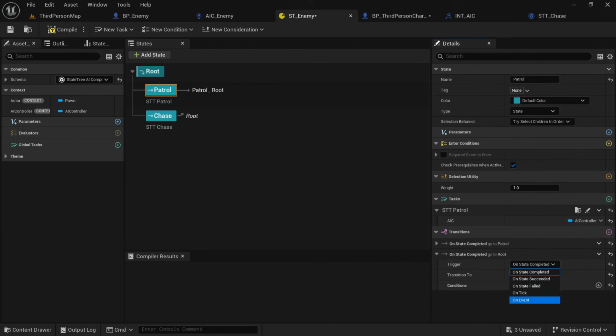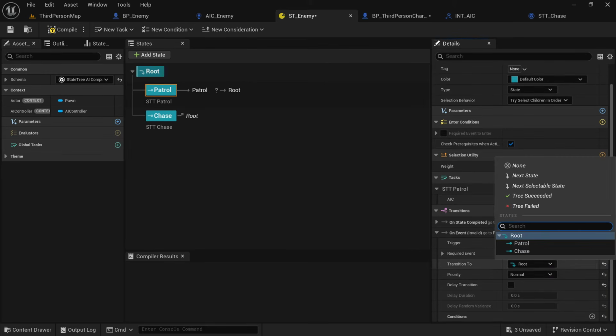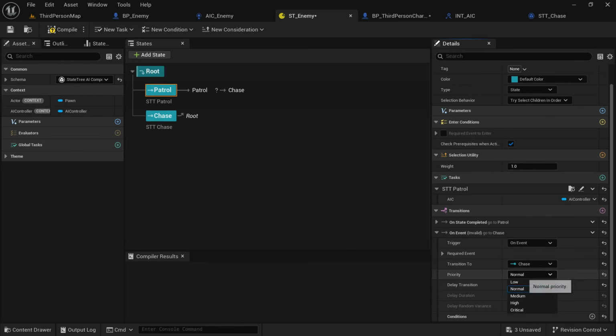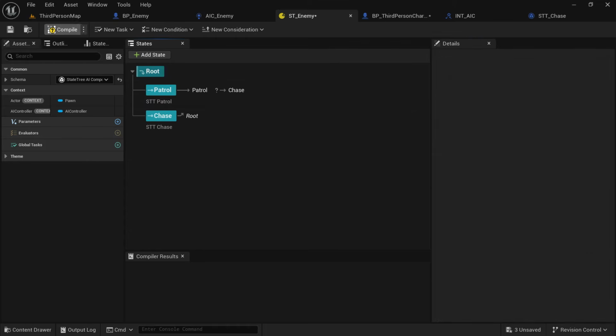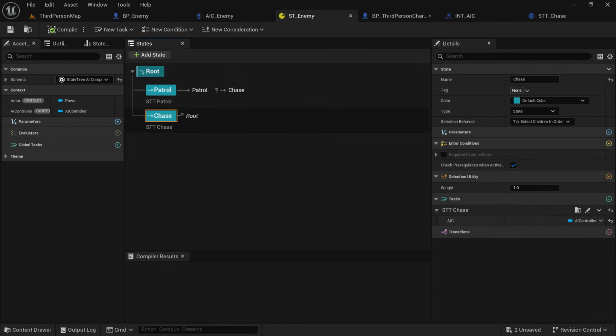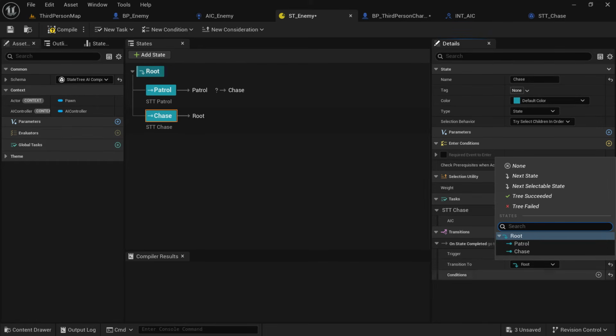Then on transitions, add a transition on event, then change the priority to high, make sure it transitions to chase, and on the required event, create a new tag, call it chase, and make sure the source is on that first one that pops up, because otherwise it won't work. What this does is every time we call to that tag, we can call to it from anywhere, it will now reference that event and trigger the state change.